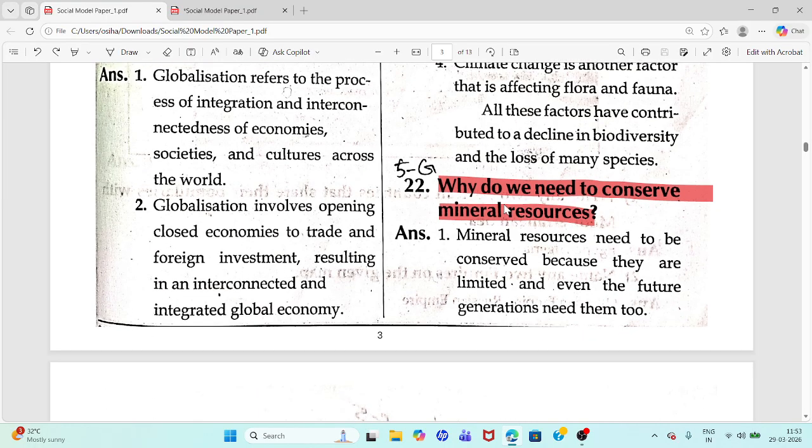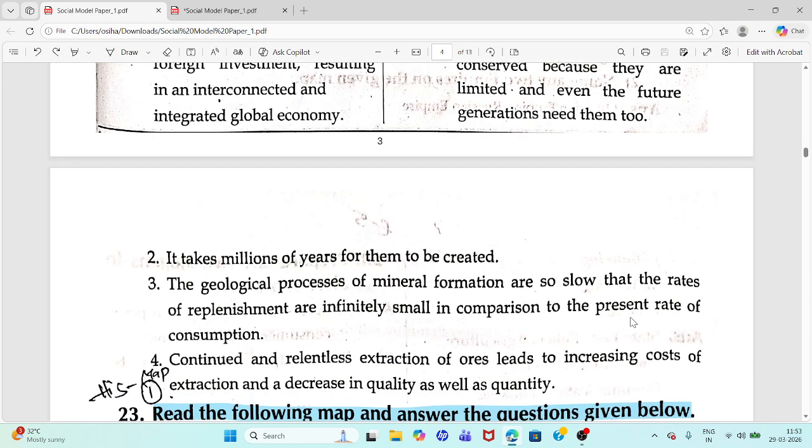Question 22. Why do we need to conserve mineral resources? Answer. Mineral resources are limited. Even future generations need them. It takes millions of years for them to be created.